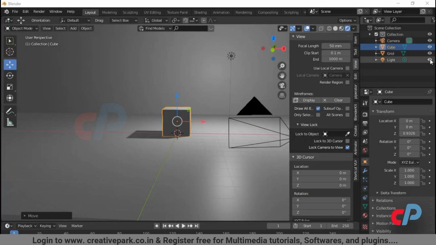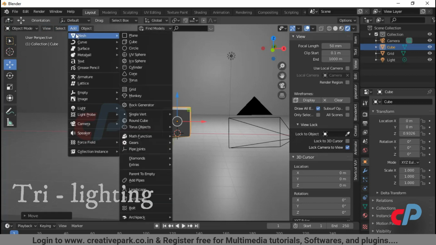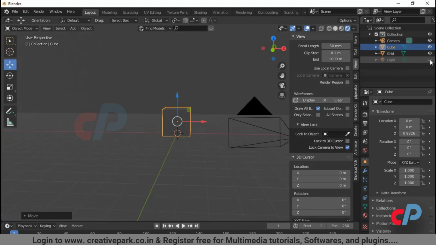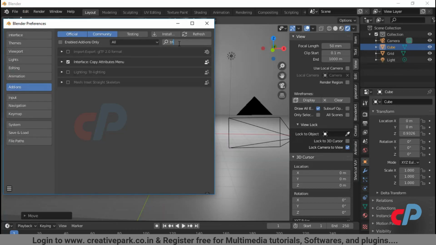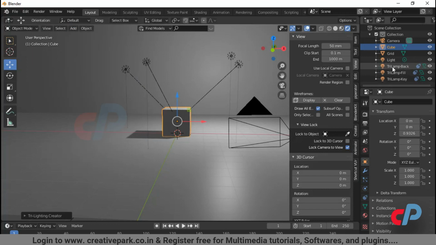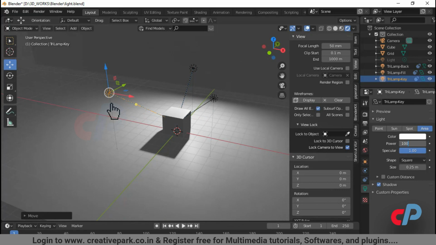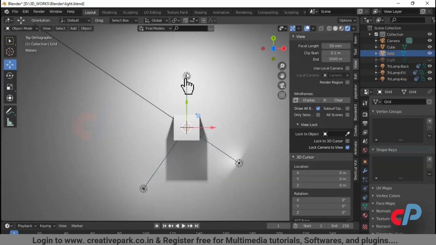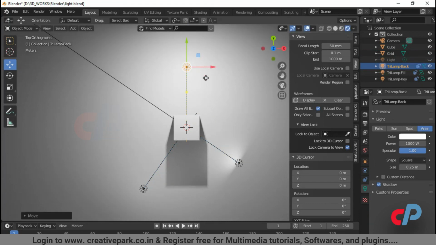Number 14. Tree lighting. By default, Blender opens with single light. By activating tree lights add-on, we can now see back, fill, and key lights in scene. Adjust the key light in upper front of the object, and the fill light in lower front, and the backlight behind the object.